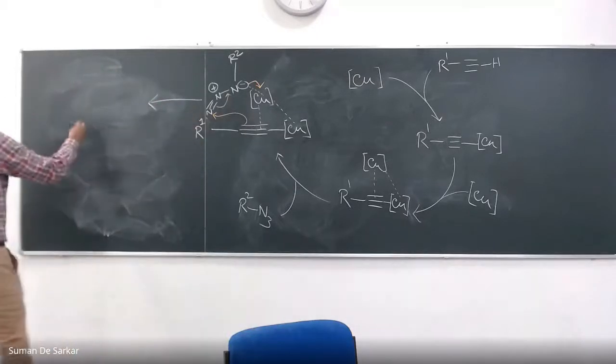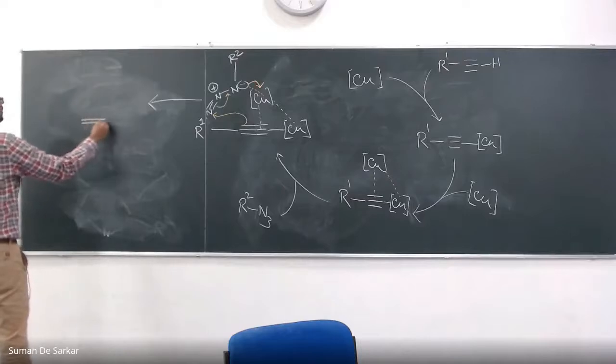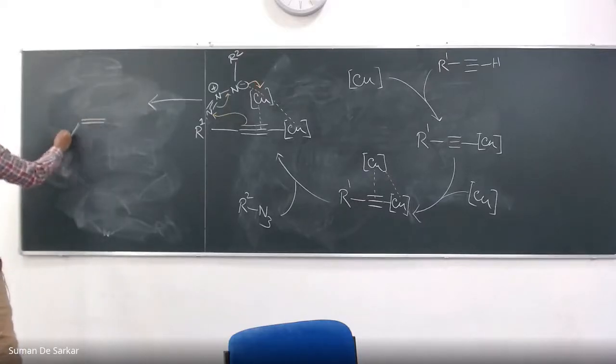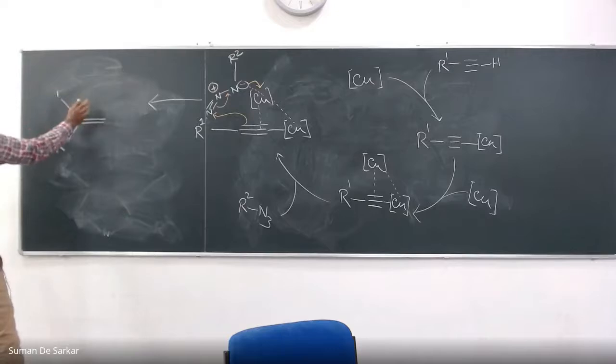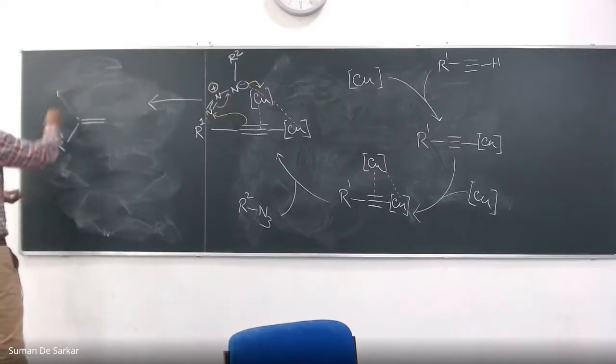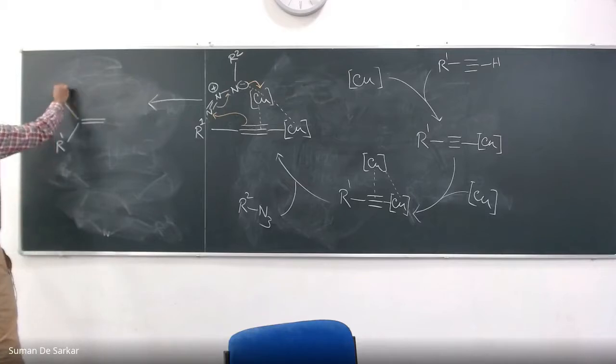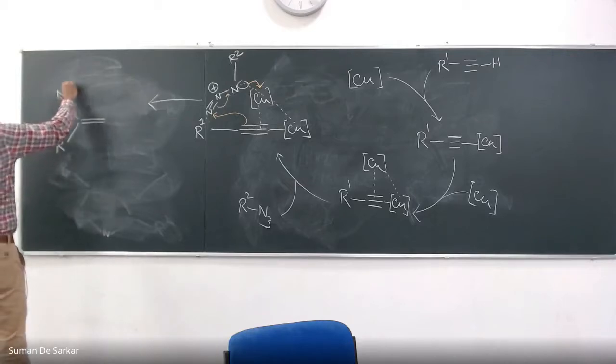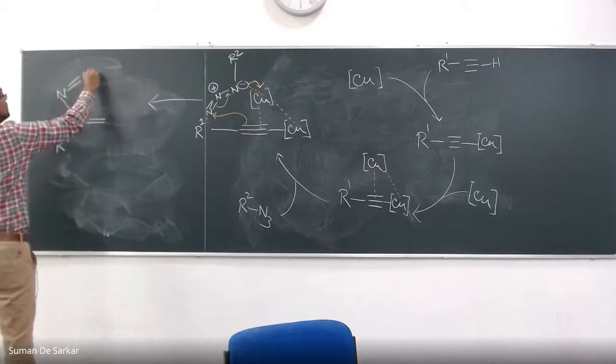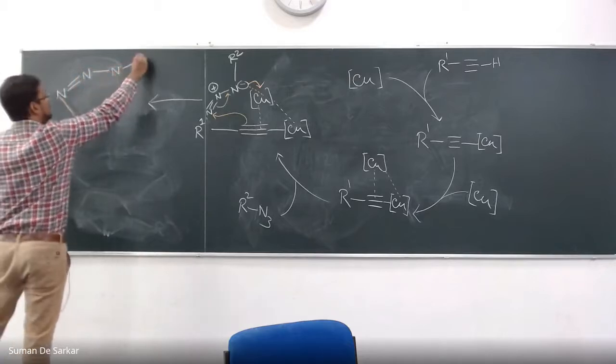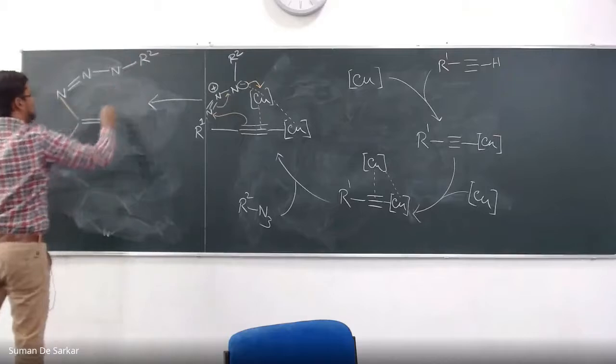What will happen? So this is a carbon-carbon double bond. R1 is here. This nitrogen, this is the new bond which is formed. So made it like this. Nitrogen, a double bond nitrogen, a single bond nitrogen, but R2 is there.